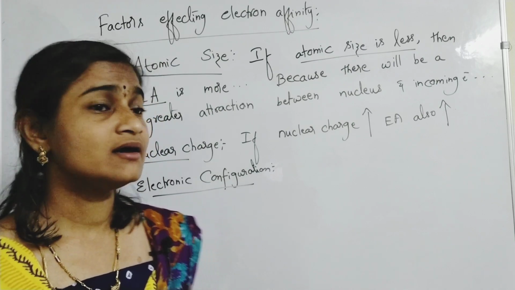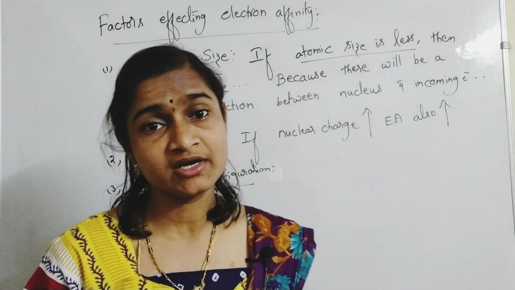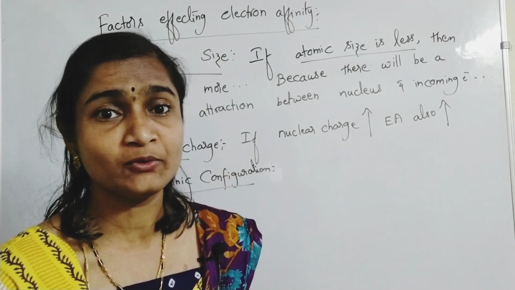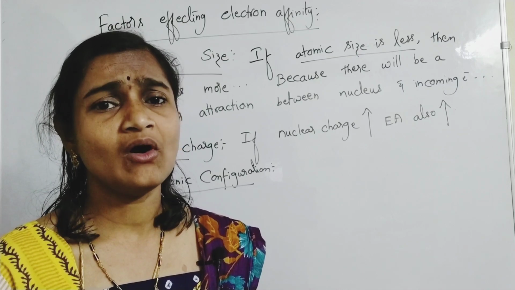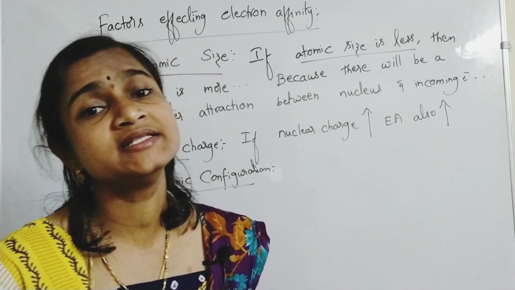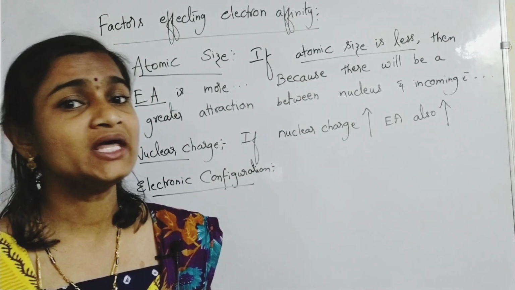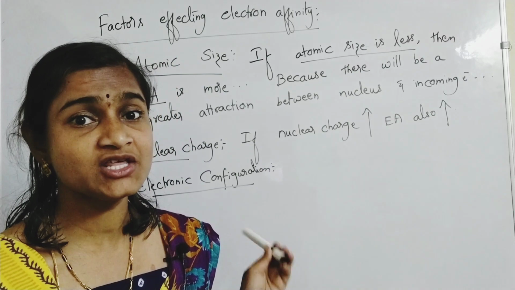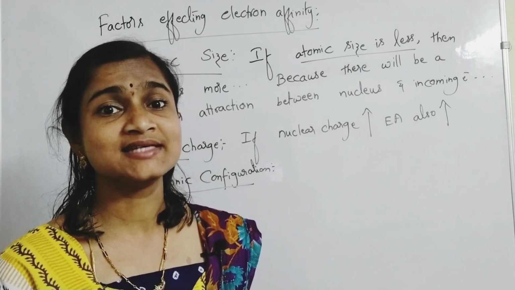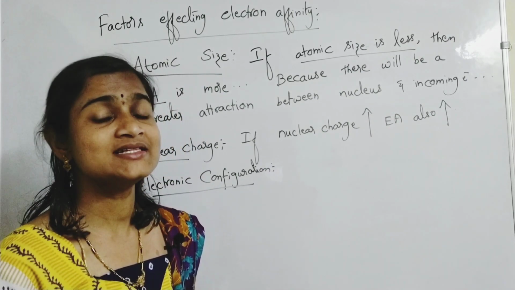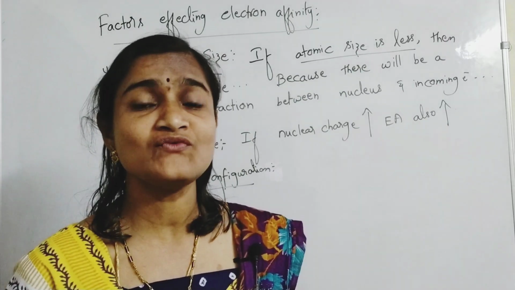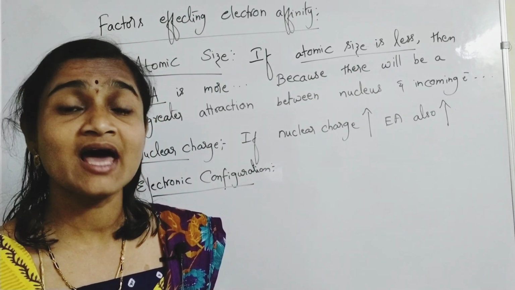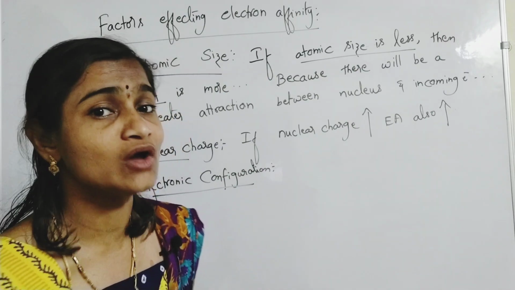Here, if you speak about electronic configuration, better to say 1A group and 2A group elements. They have almost zero tendency to accept electrons. Electronic configuration means the number of valence electrons, which is already less in alkali and alkaline earth metals, which have ns1 and ns2 configurations.